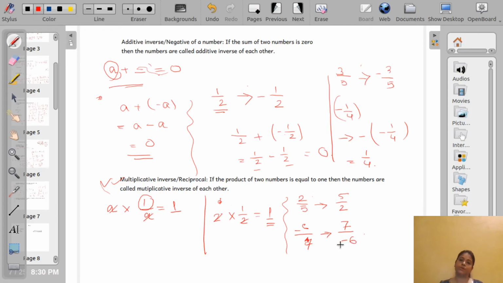Okay. So in today's class we have learned about rational numbers and its properties. We have discussed thoroughly the properties of rational numbers. Okay. So in our next class we will discuss your exercise 1.1.